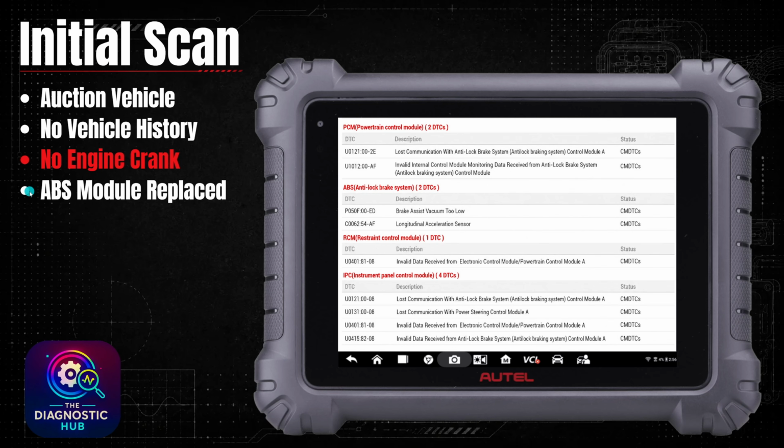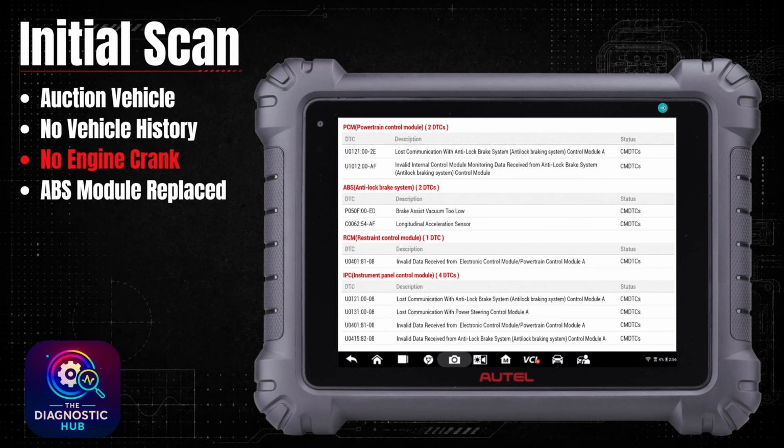Some previous history on this: the shop had a bunch of fault codes in here for the ABS module. So they said they went ahead and did a replacement, had someone come and do all the programming that this module needed. And that was it. After this, they couldn't figure out why this one didn't start, so they called me in for some help. Now, an initial scan right here showed a bunch of communication codes, but nothing here really sent me in a direction as to why it wouldn't crank. So I disregarded a bunch of these codes.